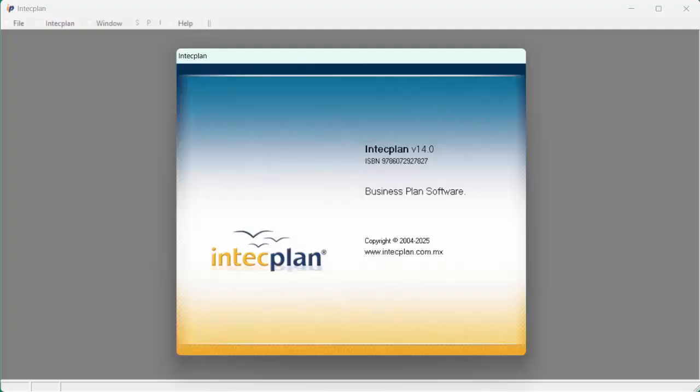Intecplan is a Windows software that helps you write a professional business plan quickly and easily. It uses artificial intelligence and real databases to create a complete project, including financial forecasts with actual values and the first written version of your plan.